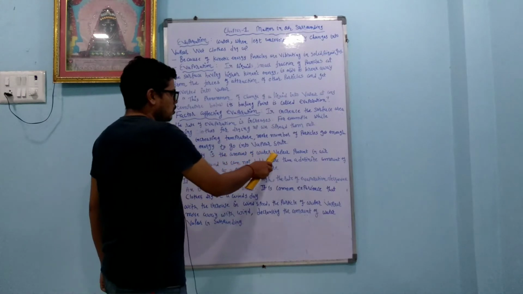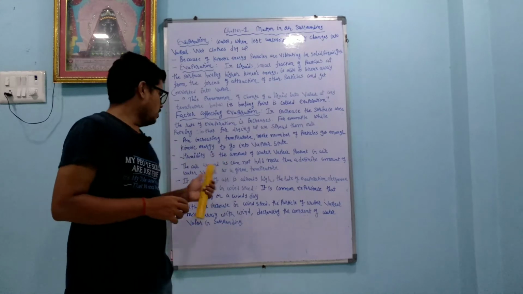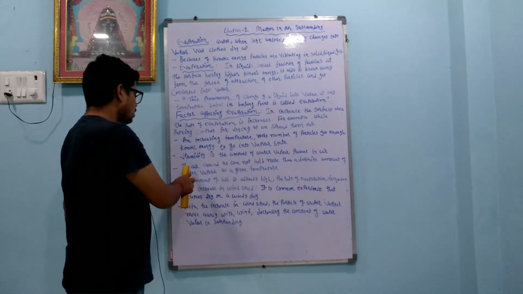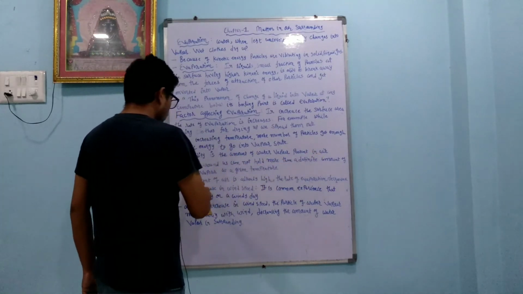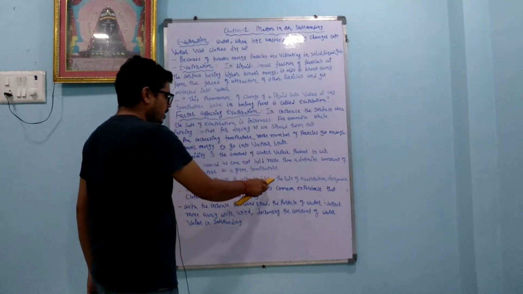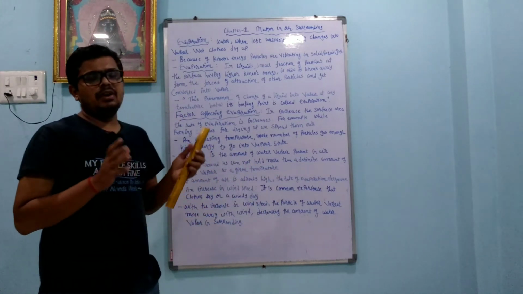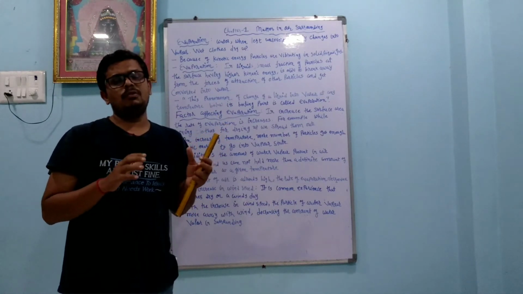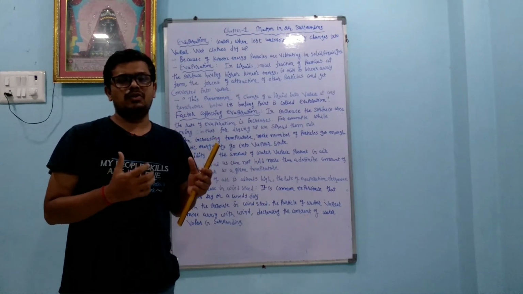Humidity is the amount of water vapor present in the air. When humidity is more, as in the rainy season, the amount of water vapor is more. The air around us cannot hold more than a definite amount of water vapor at a given temperature. If the amount of water vapor in the air is already high, the rate of evaporation decreases. So if the air already contains moisture, evaporation decreases, and in the rainy season it is very difficult to dry clothes.